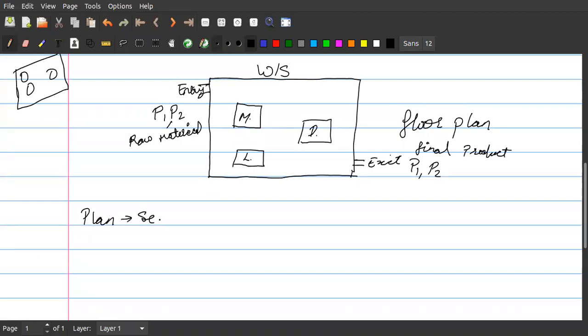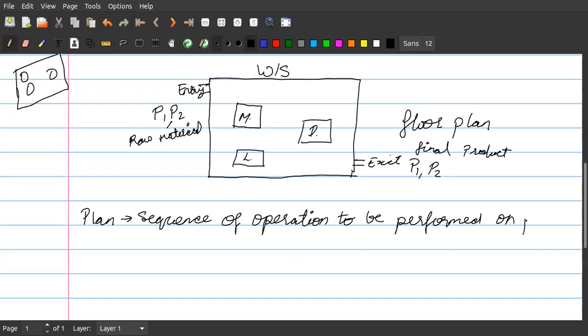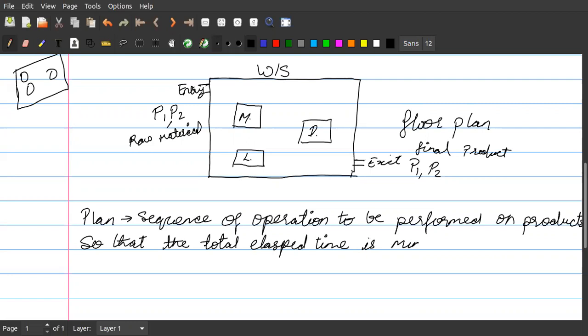Plan for the sequence of operations to be performed on products so that the total elapsed time is minimum.